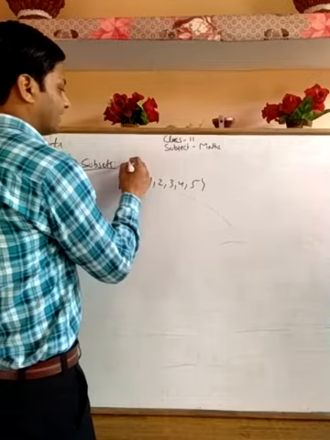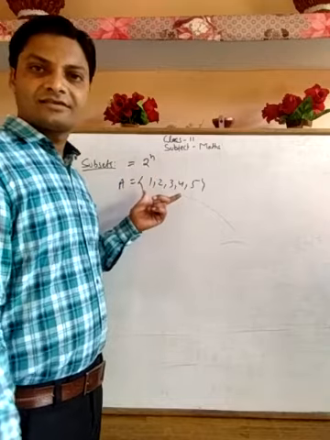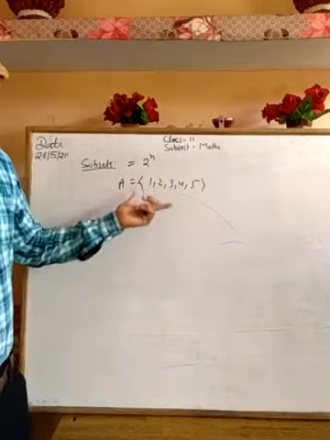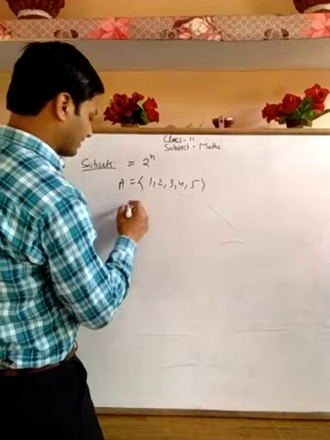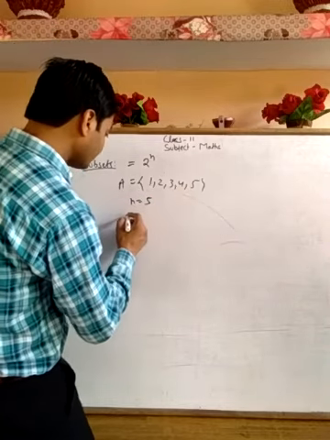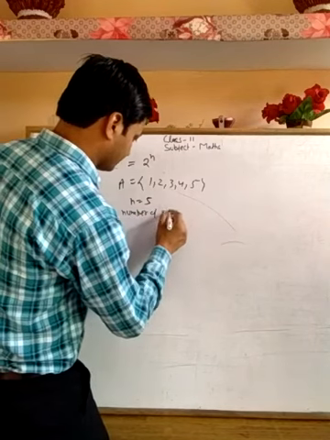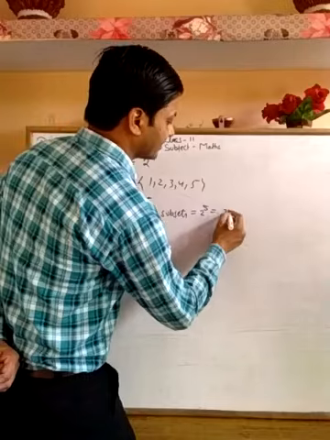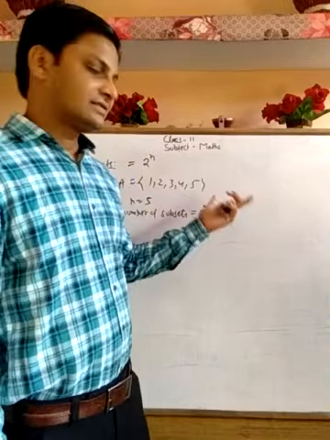We know that there will be 2 to the power n subsets. Okay, this is the formula. We can count the number of subsets by this formula. Here n is equal to 5 because there are 5 elements. So the number of subsets will be 2 to the power 5, that is 32. So there will be 32 subsets.